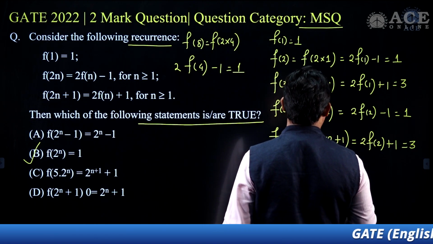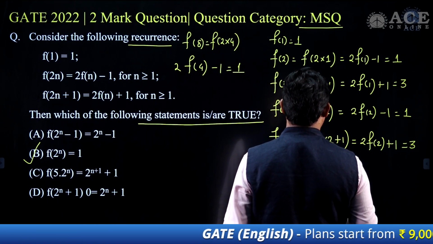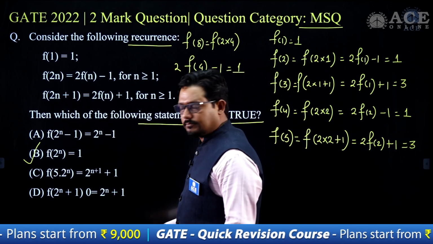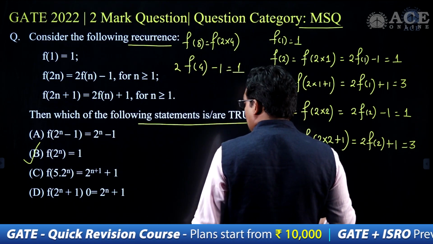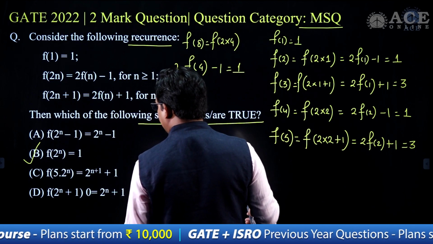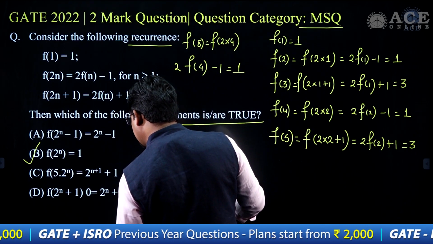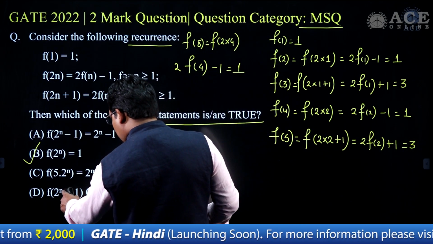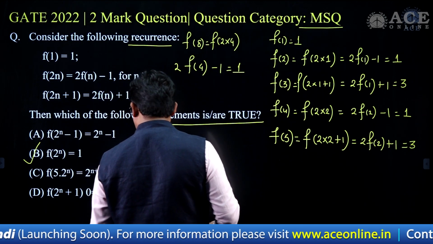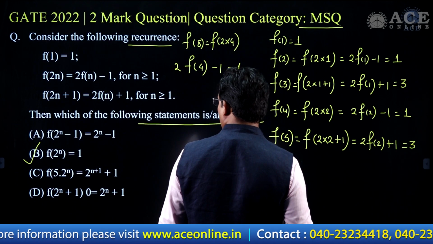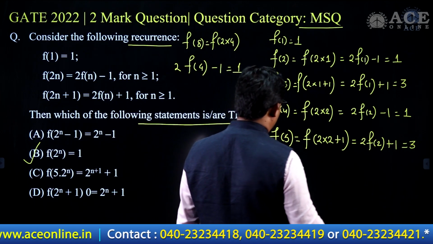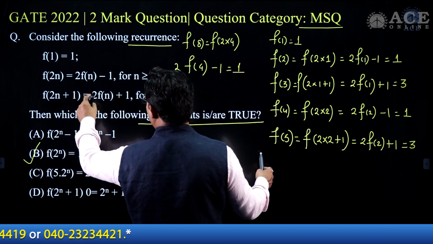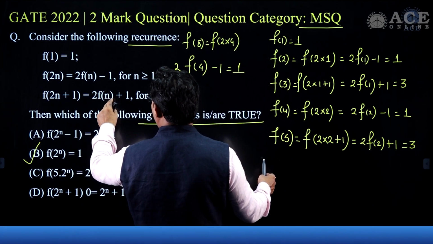F of 3 also I got in this case is 2 times f of 1 and 2 times f of 2, because f of 2 is 1, that is also coming as 3 as well. So f of 5 in this case I am getting 3, which can be represented as 2 to the power n plus 1, 2 to the power 2 plus 1. Okay, so here we have some issue with 5. 5 can be represented as 2 into 2 plus 1, that is 4 plus 1, 2 times f of 2, which is 1, and that is equal to 3.